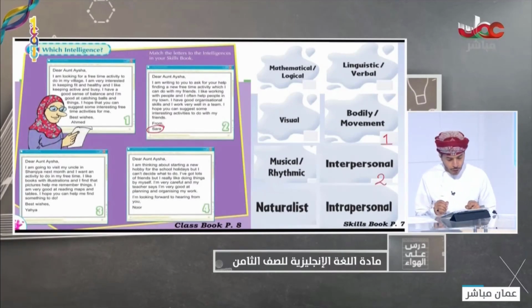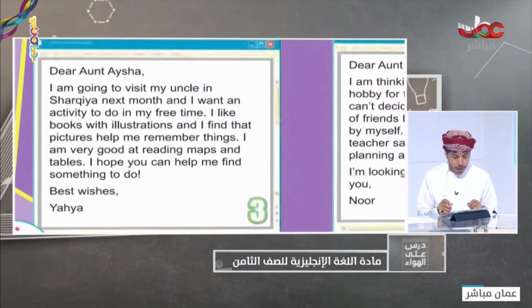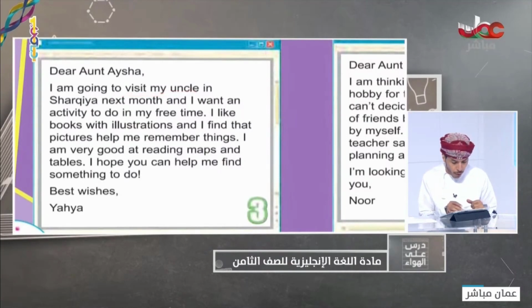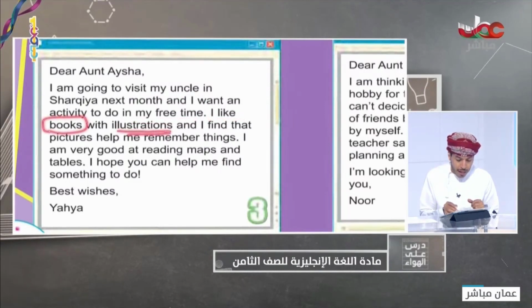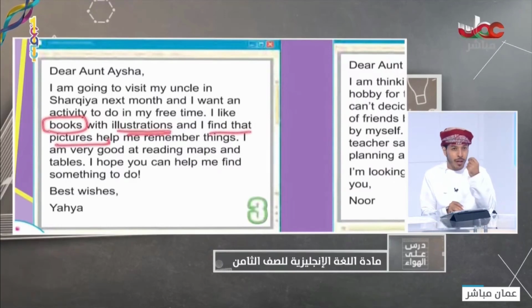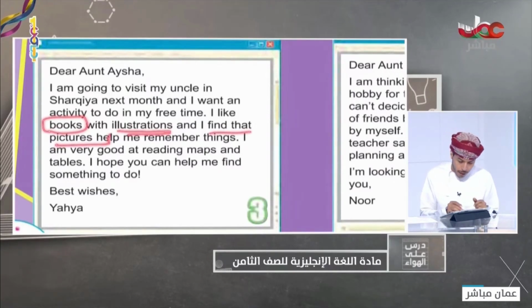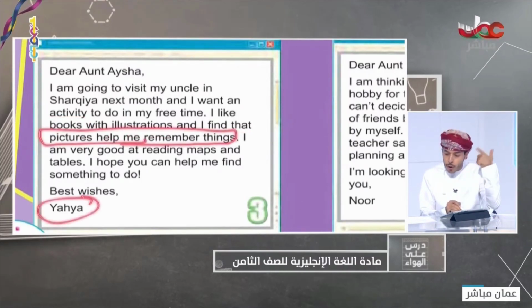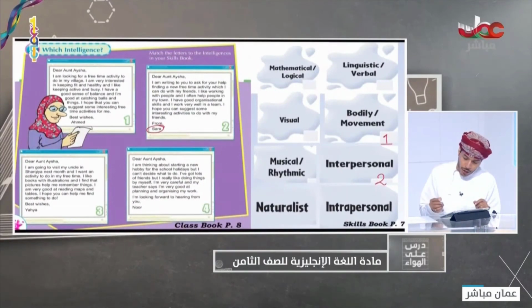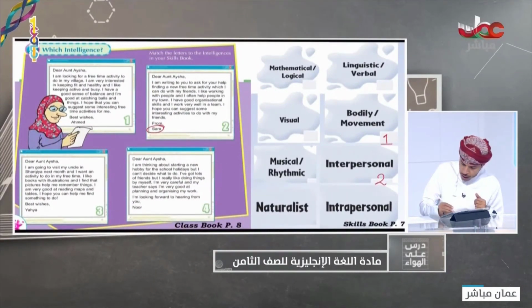So this is how to answer this question, and then you can go through the third email again and read about it. I'm going to visit my uncle in Sharqiya next month and I want an activity to do in my free time. Look from here: I like books with illustrations and I find that picture books help me remember things. So pictures can help Yahya to remember things. So which intelligence does Yahya have? This is the question, and the answer is very easy. He has visual intelligence.